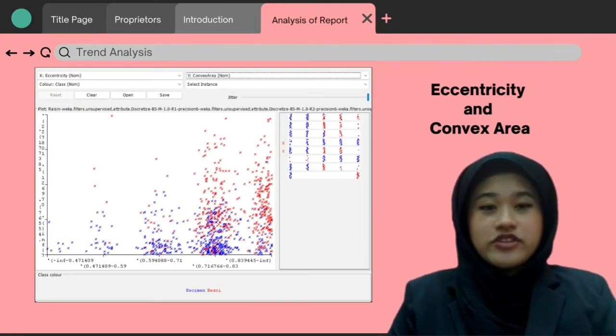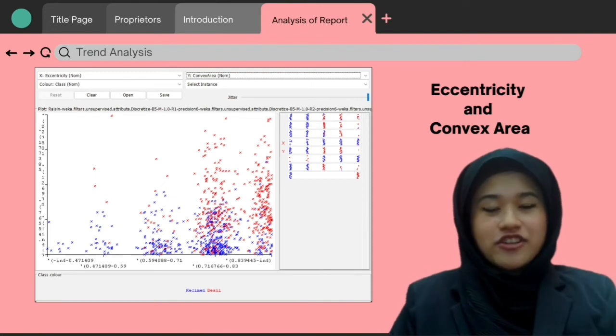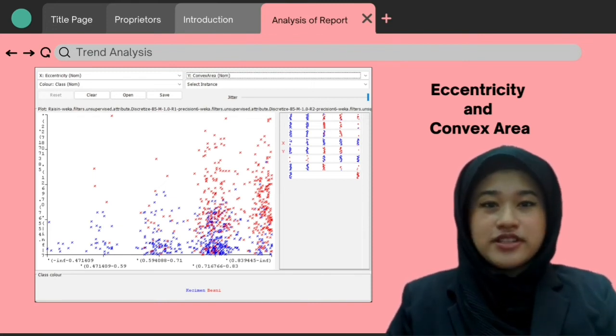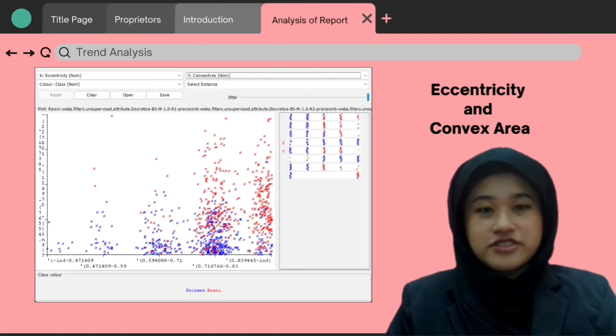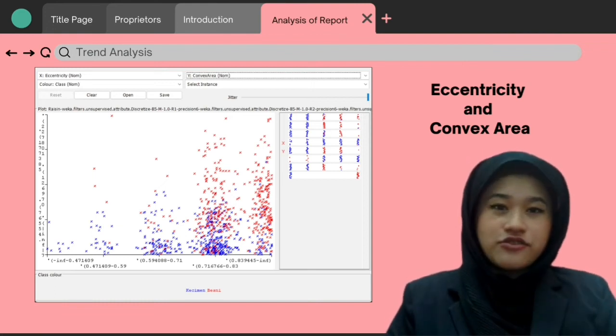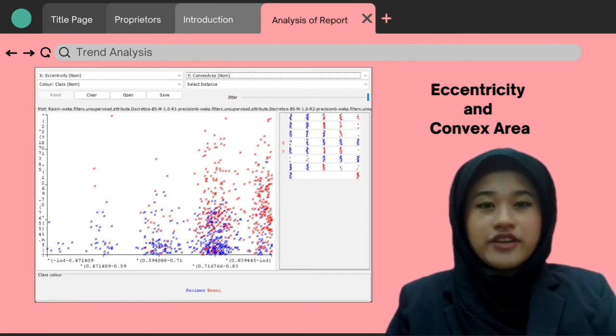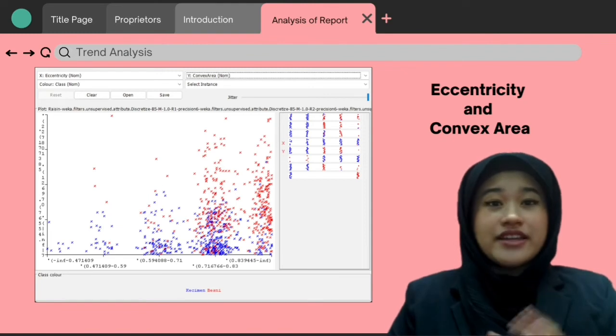Now I will explain about the relationship between eccentricity and convex area. Eccentricity is a measure of the eccentricity of the ellipse which has the same moments as the Raisin, while convex area is the number of pixels of the smallest convex shell of the region formed by the Raisin grain.